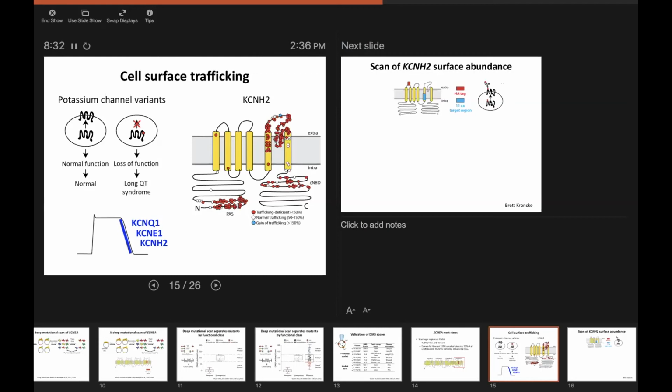Shown here as an example is KCNH2. There have actually been about 200 variants in this protein that have been described and manually studied as loss of function. And of those, 85% of them have trafficking deficiency as the mechanism. So we are obviously not going to capture every functional feature of the protein if we study this, but we think we can capture a large percentage of the loss of function variants. And furthermore, we think this could be a potentially portable assay that can be relatively quickly applied to different transmembrane genes.